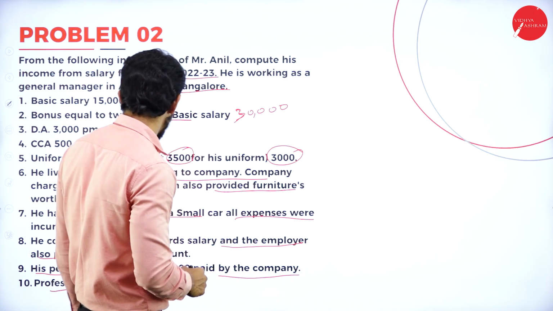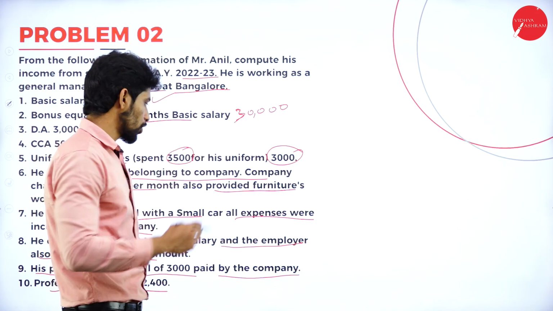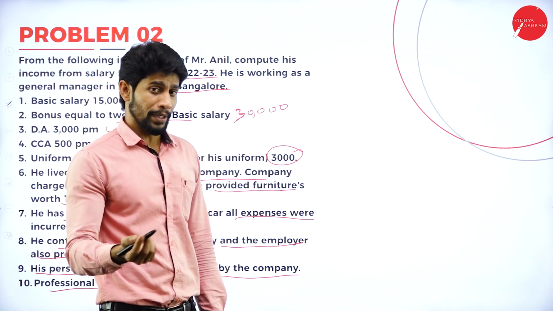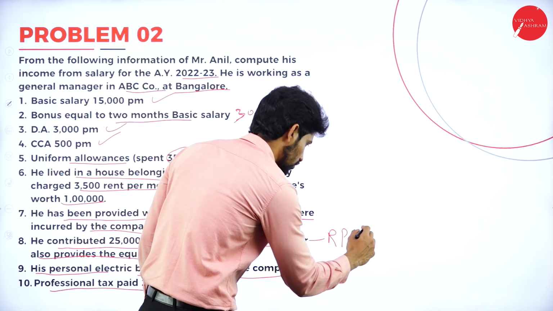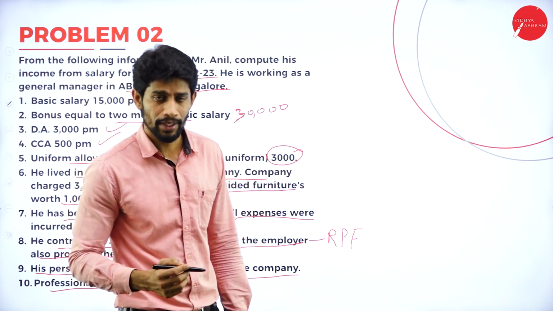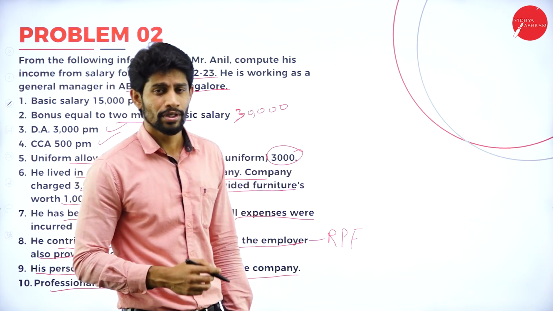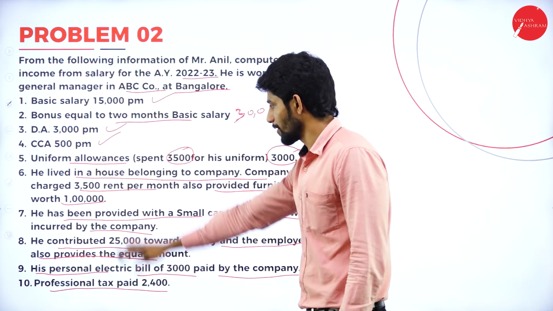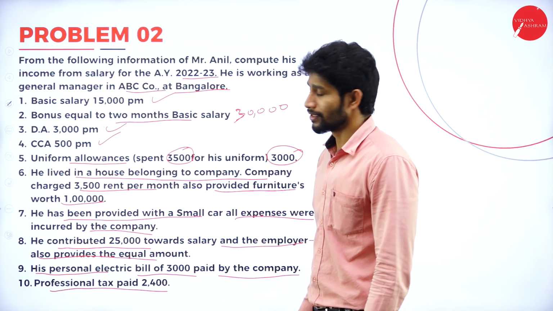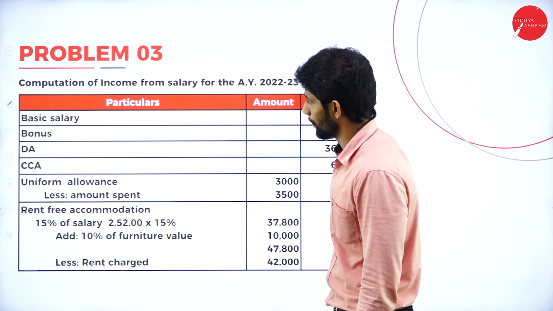Here, this particular point number 8, he contributes 25,000 rupees towards RPF, and his employer also contributes 25,000 towards RPF. So now, by using this information, we are supposed to solve the problem. Let us solve the problem.